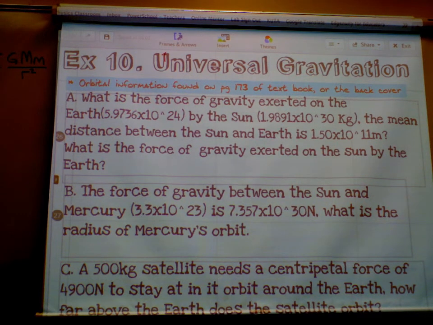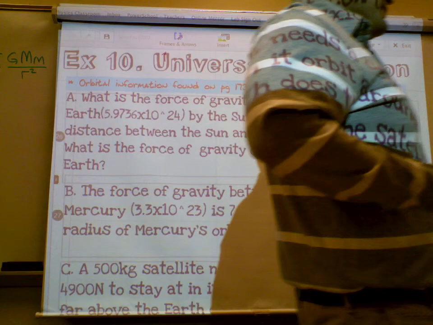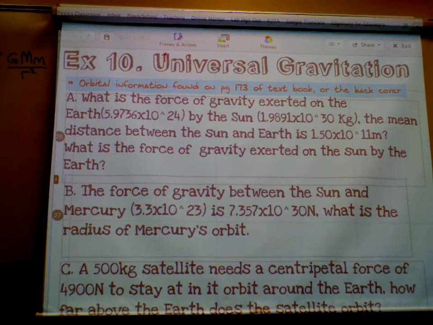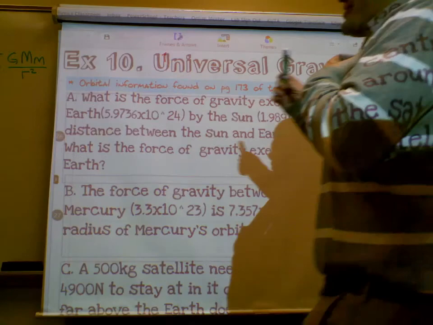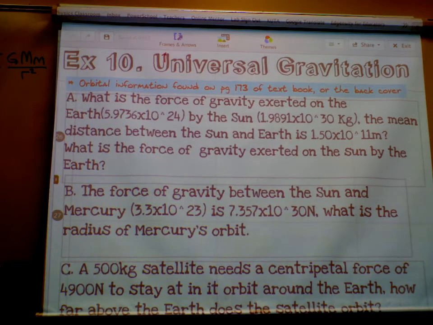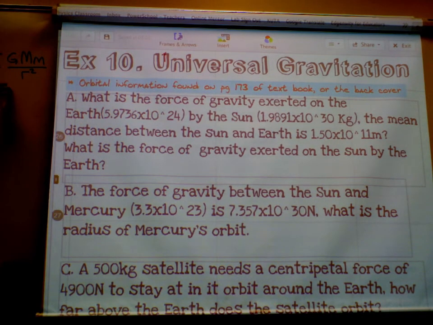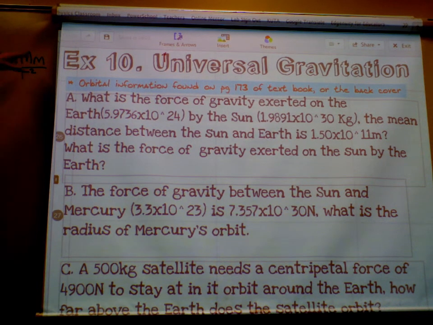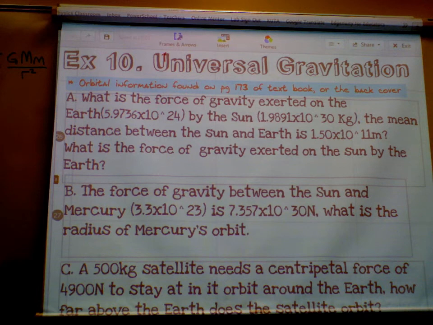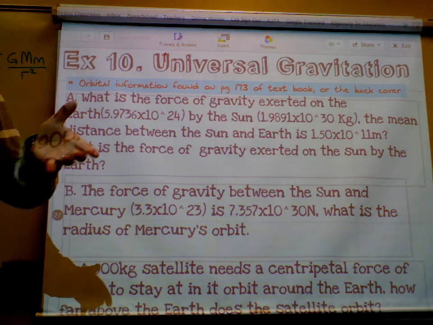Now, how many equations do you see here? One or two? One. And it contains both the big mass and the little mass, right? So let me ask you again. Which one feels the greater force? The Sun from the Earth or the Earth from the Sun? They feel the same. Thank you, Nikira. They feel the same because there's only one equation. If there's no other reason you remember that, there's only one equation. It has both masses in it, right? They're both on top, too, so it's not like they're in any different spots. They both are in basically the same spot in one equation.